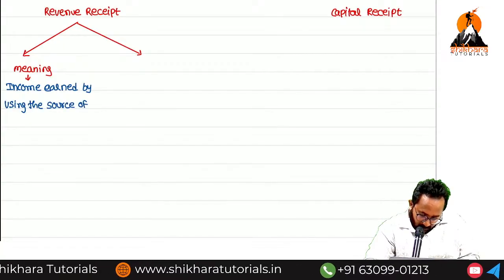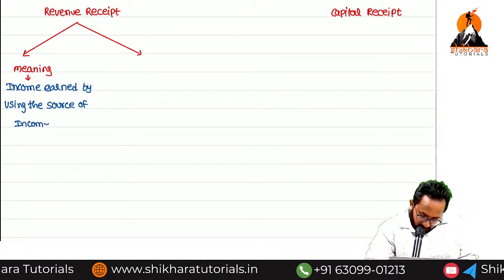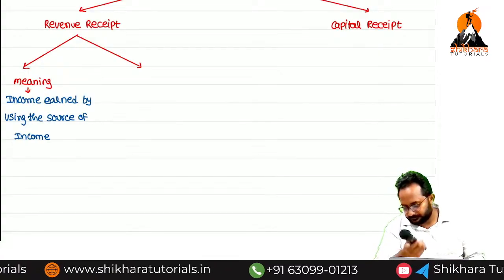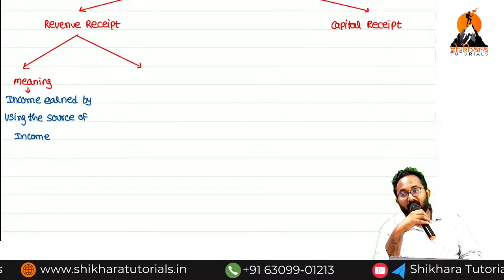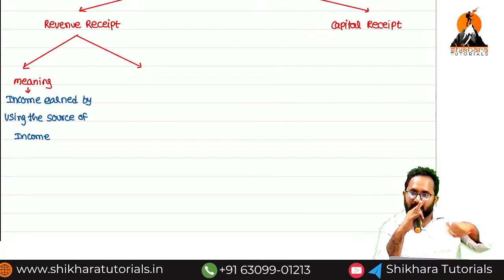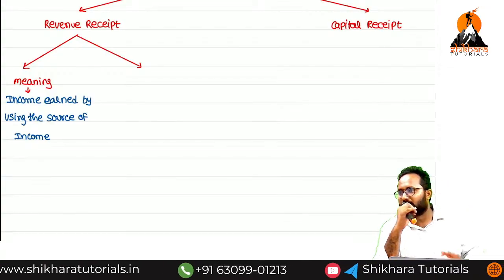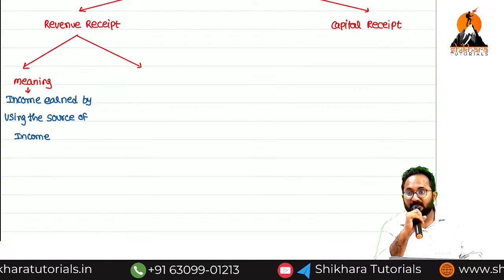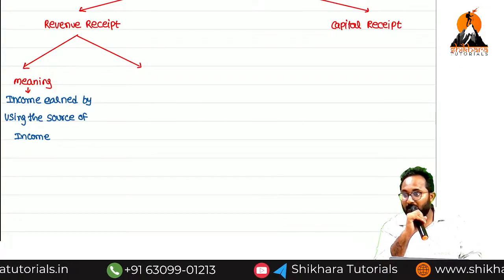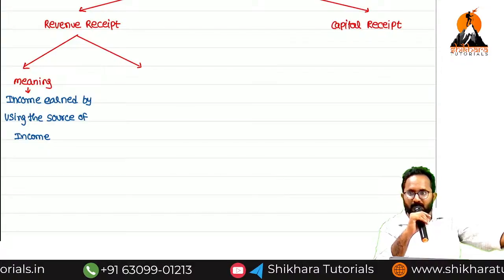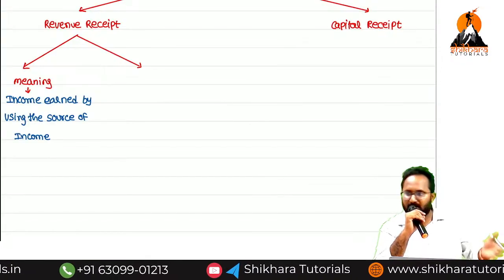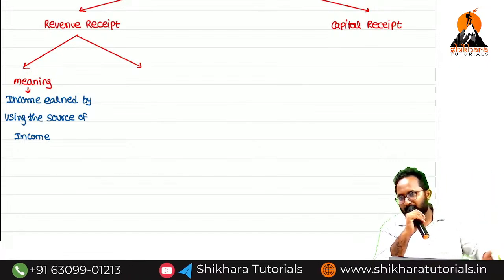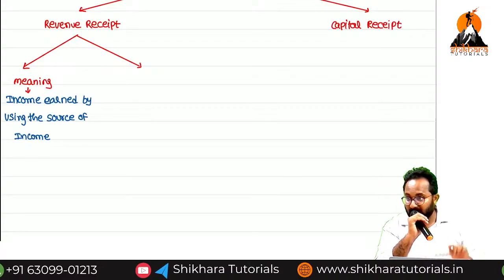By using the source of income, that income is called revenue receipt. Regularly we can receive revenue receipt, monthly wise also. For example, in case of function halls, kalyana mandaps, we give them out day wise and regularly get day-wise income. That is also revenue receipt. It may be hourly, daily, monthly or yearly, anything; regularly we are getting it.